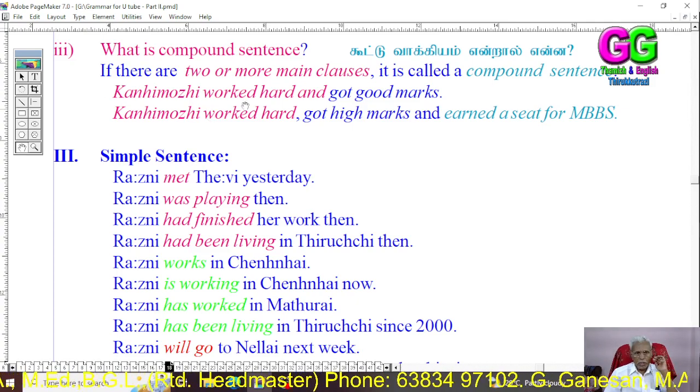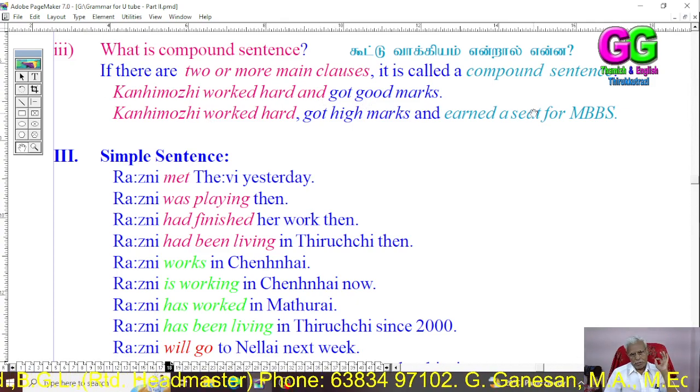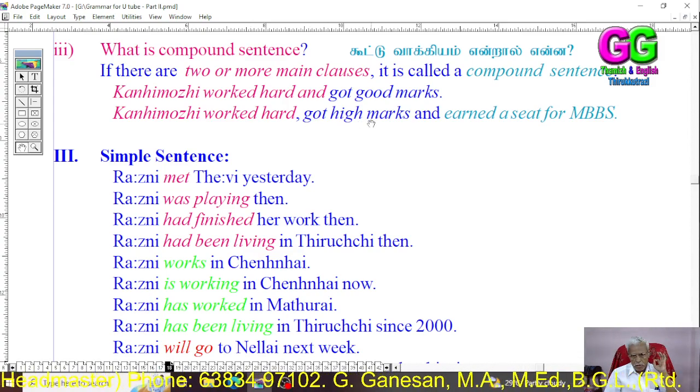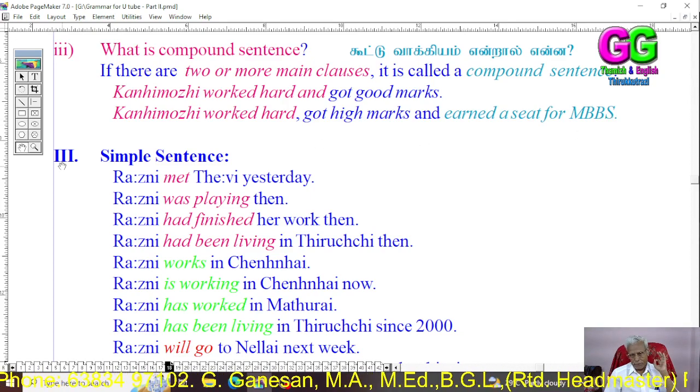Okay, you see, for example: Kanimuli worked hard and got good marks. Kanimuli worked hard, got high marks, and earned a seat for MBBS.